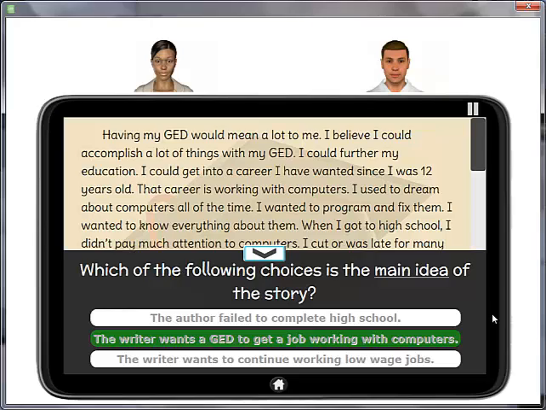Okay, so just because the writer says something does not mean it is the main idea? That's right. I know it can be kind of hard to understand, so if it takes some time to be able to spot, that is perfectly fine. Now, let's move on.